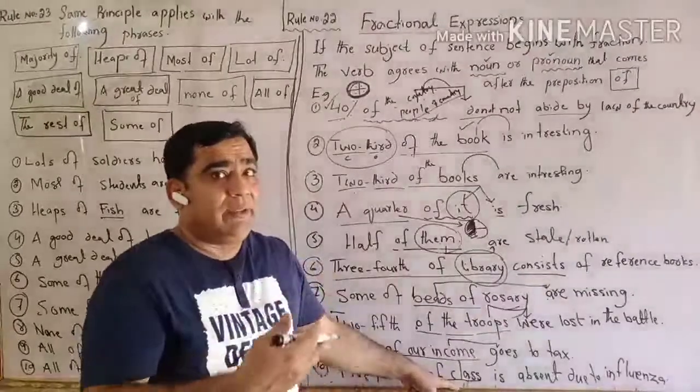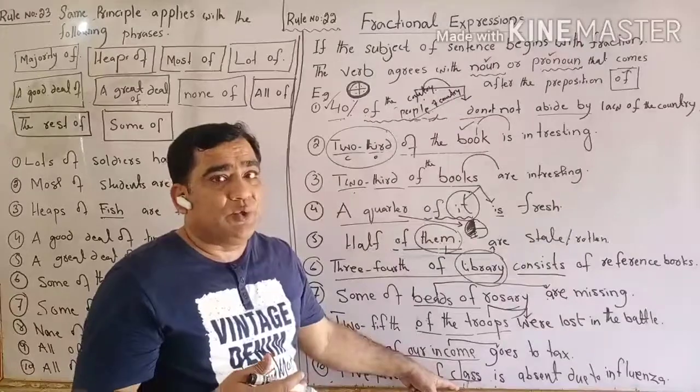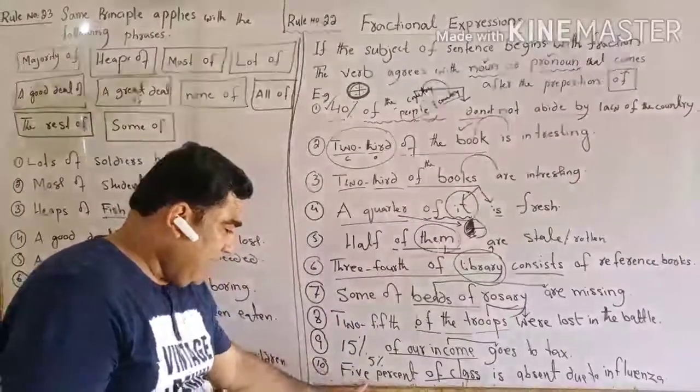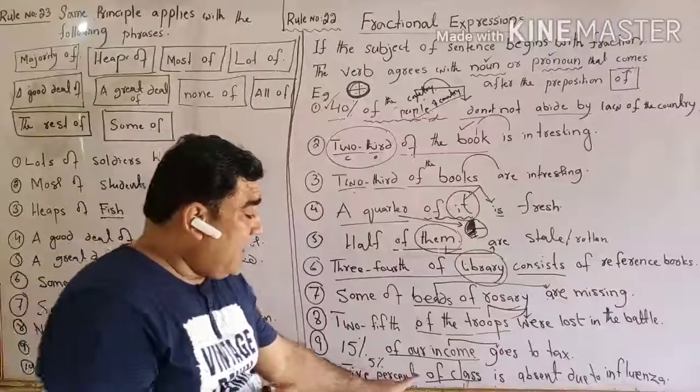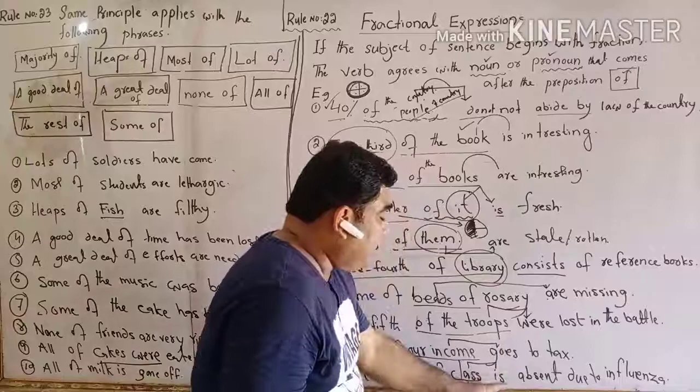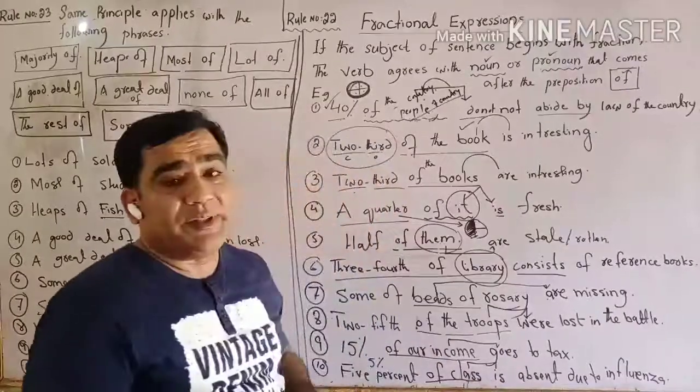But here, on the whole, collective nouns are used as singular subjects as well. See, 5% in letters or 5% in figures of the class. Now we have to agree with this one. The class is absent due to influenza.